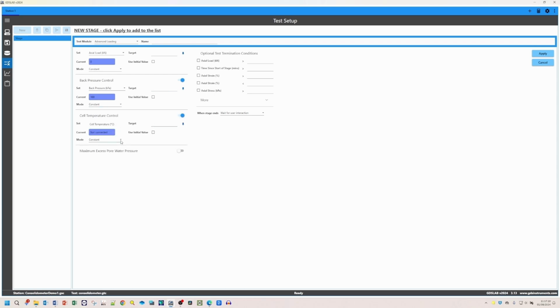Then we also have temperature control, if available. For systems with environmental temperature control, we can control the cell temperature. There's only one option available for temperature control. You can enable the temperature control and set it to the desired temperature, but we're not going to do that in this example.